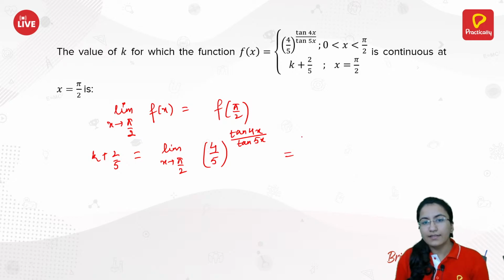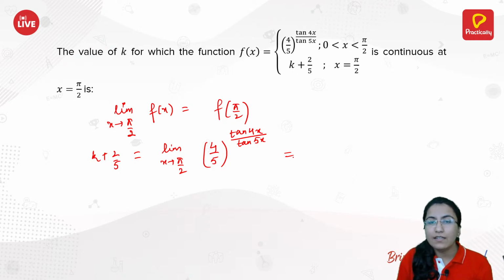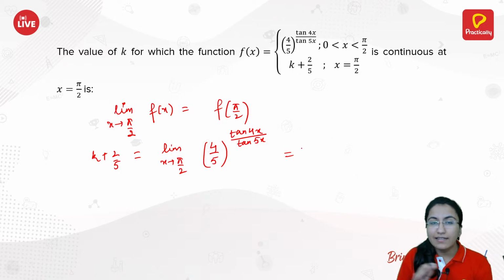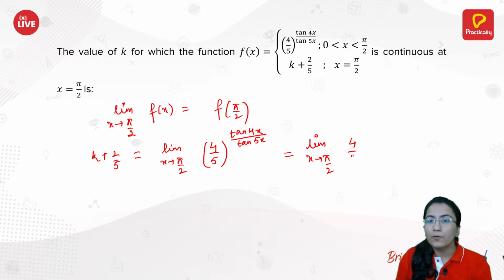So what I'll do is change the tan of 5x as sine of 5x by cos of 5x, because in that case it would be easier for you to calculate. Otherwise it would have formed a not defined form. So we rewrite this function as limit x approaches pi by 2, 4 by 5 raised to power tan of 4x by sine of 5x into cos of 5x.